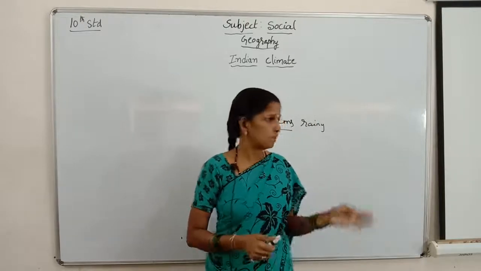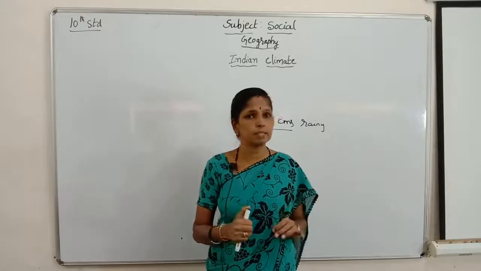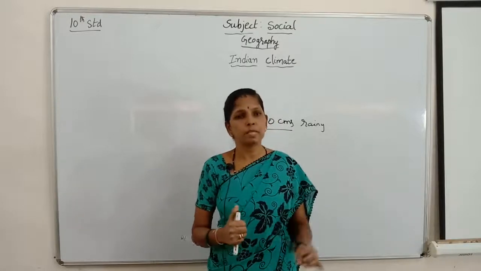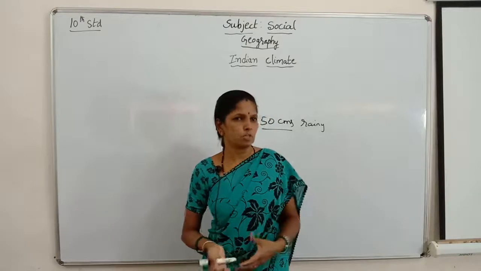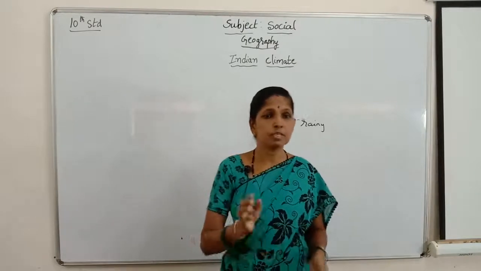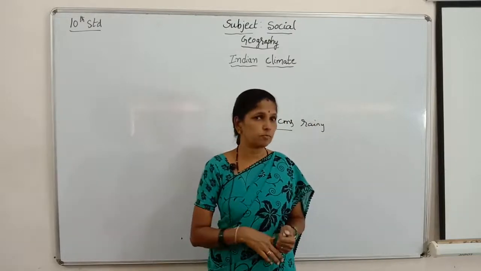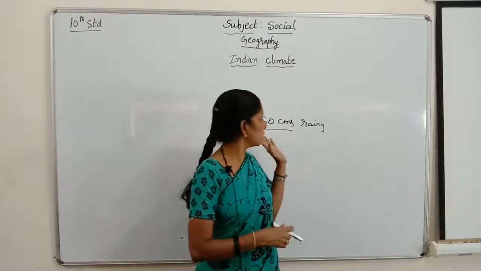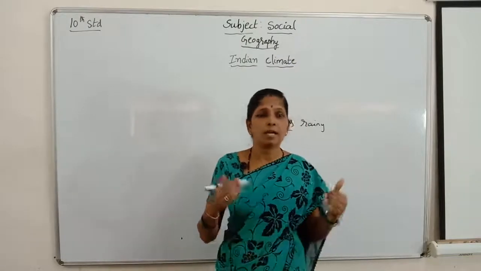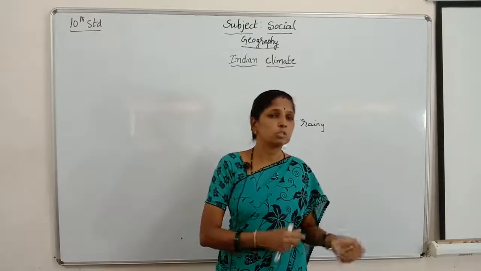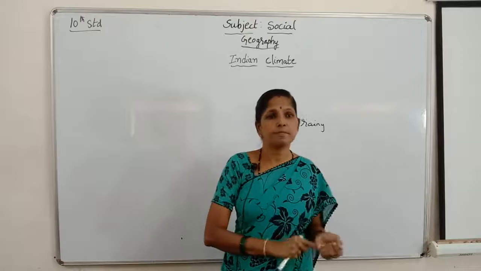Less than 50 centimeters means we need at least 100 centimeters of rainfall to make the land fertile or to get a good production of food crops. So the areas with low rainfall, less than 50 centimeters, include Kutch, Western Kutch and the Thar desert of Rajasthan.